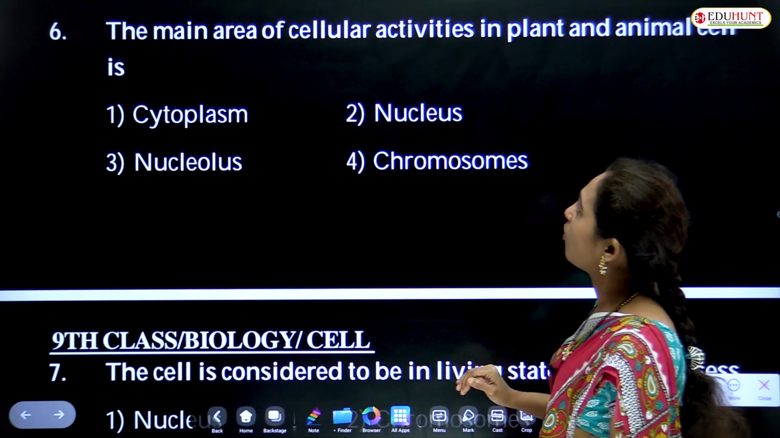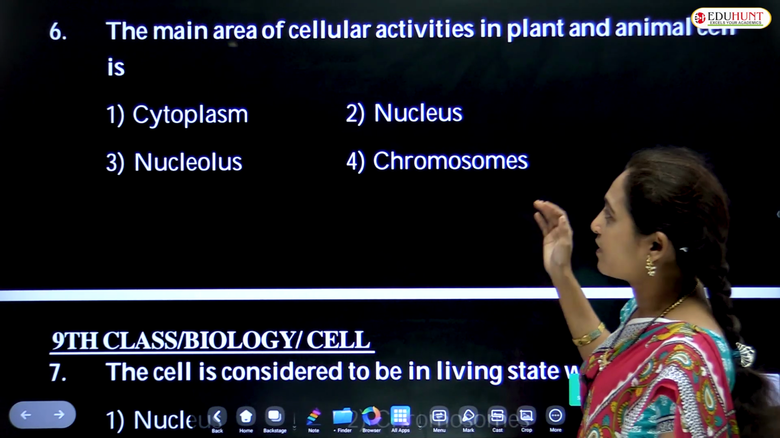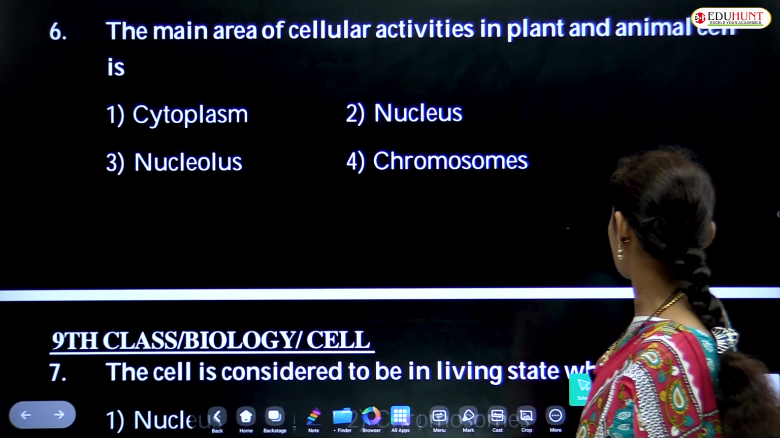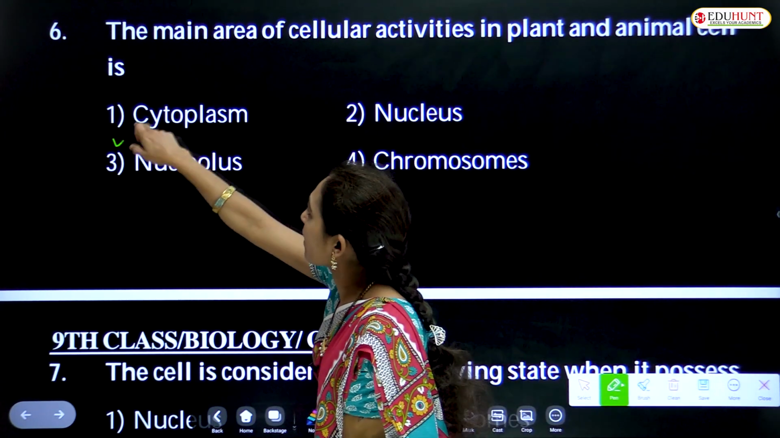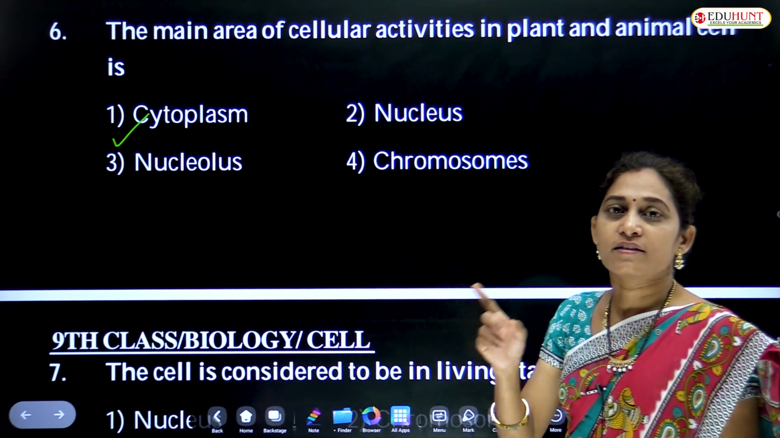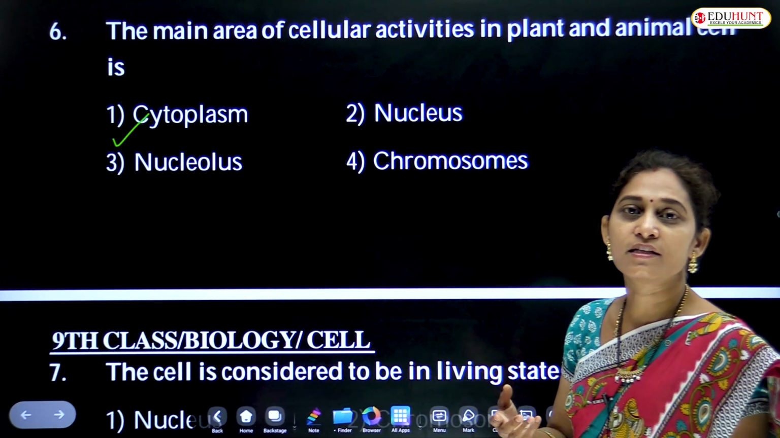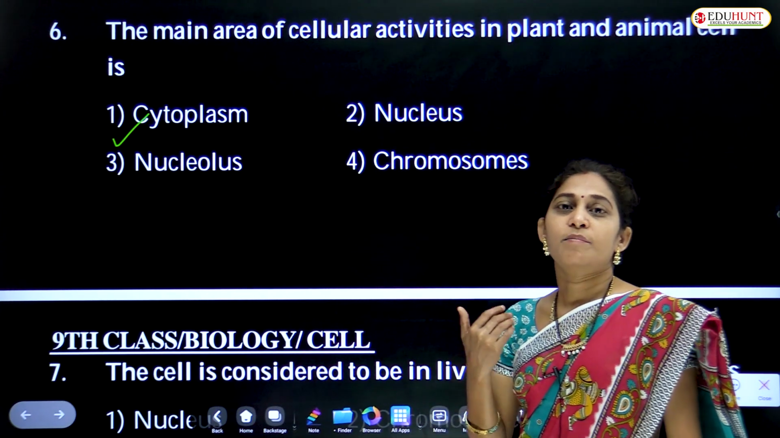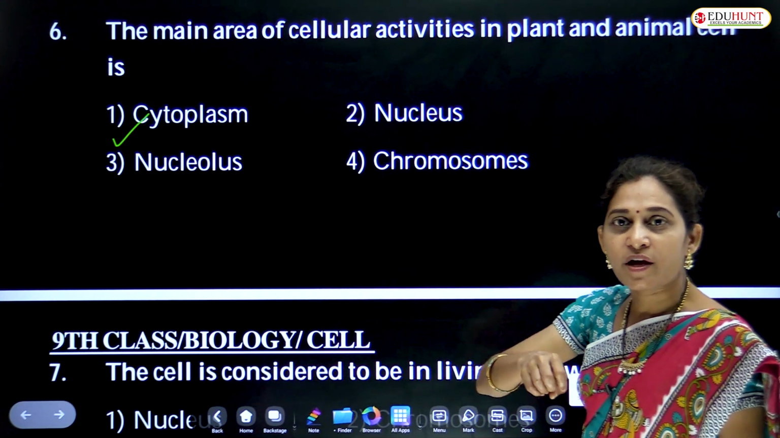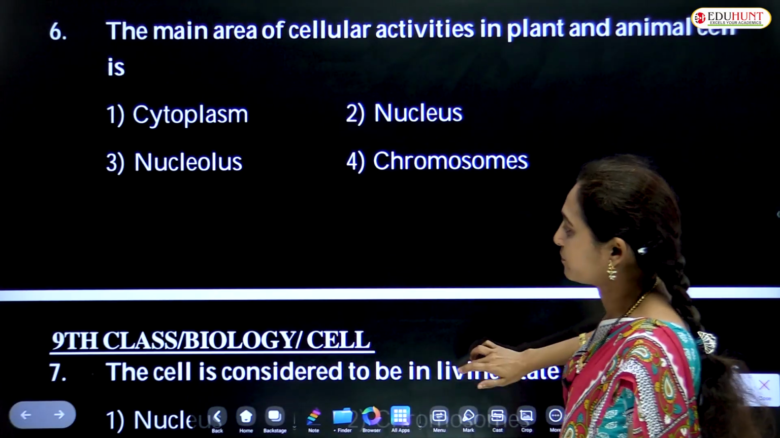The main arena of cellular activities in plant cells and animal cell is the cytoplasm. This is a direct answer, because in the cytoplasm there are various cell organelles like chloroplast, which performs photosynthesis. In mitochondria, respiration and energy production takes place. Like that, cytoplasm is the site where all the cell organelles are present. That is why cytoplasm is the correct option here.